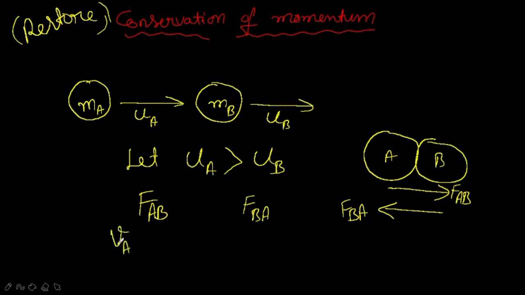What do we mean by V? This V represents final velocity, and since I wrote it as VA, this is the final velocity of the first ball, ball A.